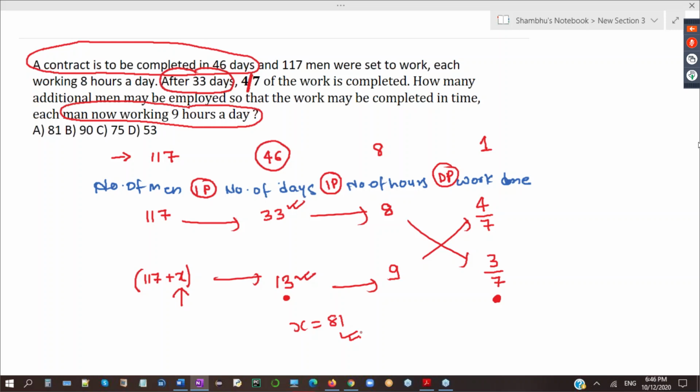Fine. How 13? Because they decided the total number of days is 46 days. In that, they have already worked 33 days. So now only 13 days are left, isn't it? 46 days total, 33 days already worked. So now they have only 13 days left.